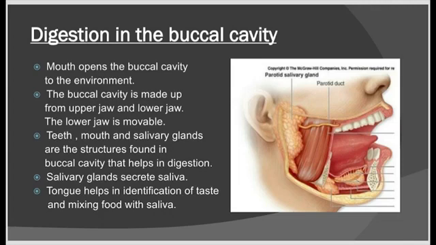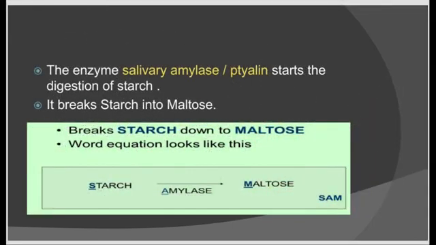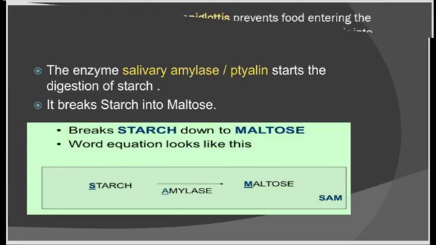Salivary glands secrete saliva. The tongue helps in identification of taste and mixing food with saliva. The enzyme ptyalin or salivary amylase is secreted onto food by salivary glands. It acts on starch and turns starch into maltose. Maltose is sweet. That's why a sweet taste is sensed when chewing rice or bread for some time. So, it is very clear that both chemical and mechanical digestion begin at the buccal cavity.